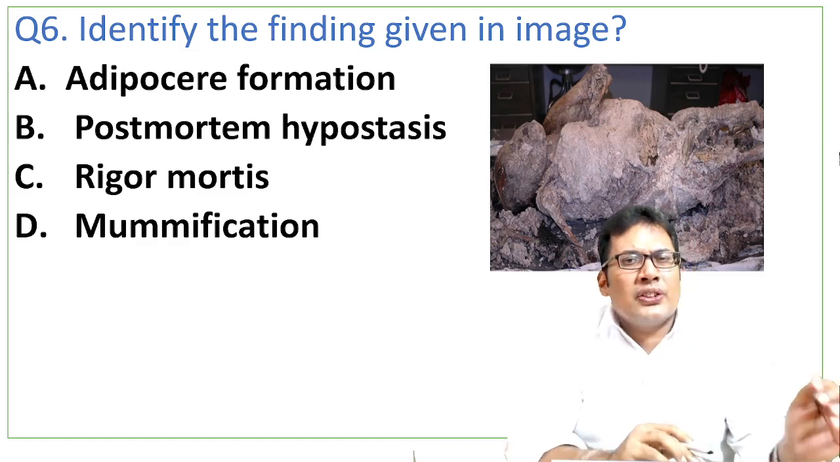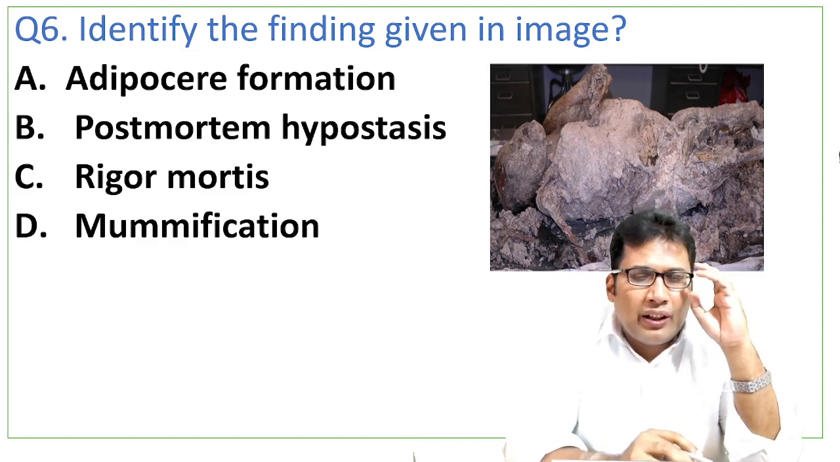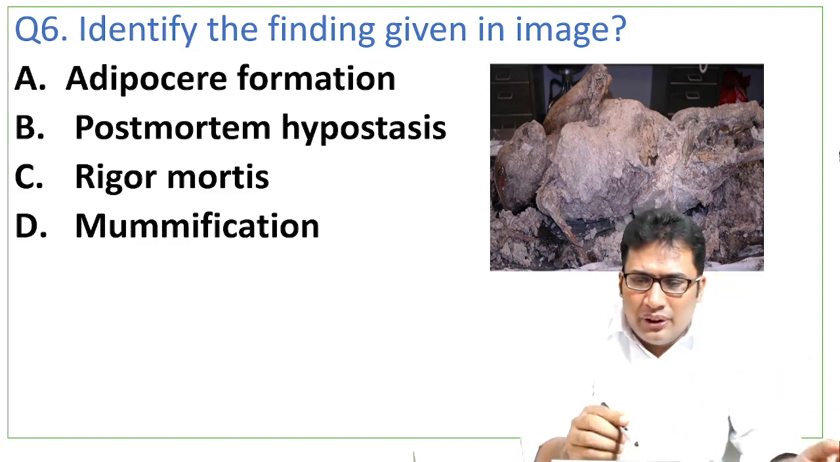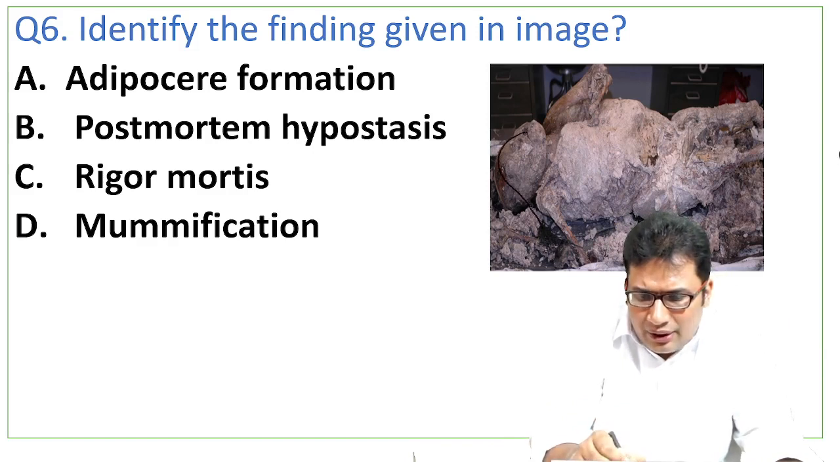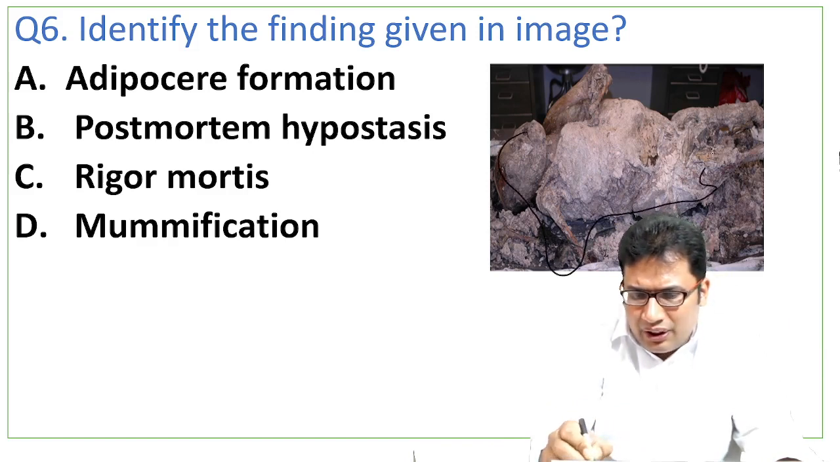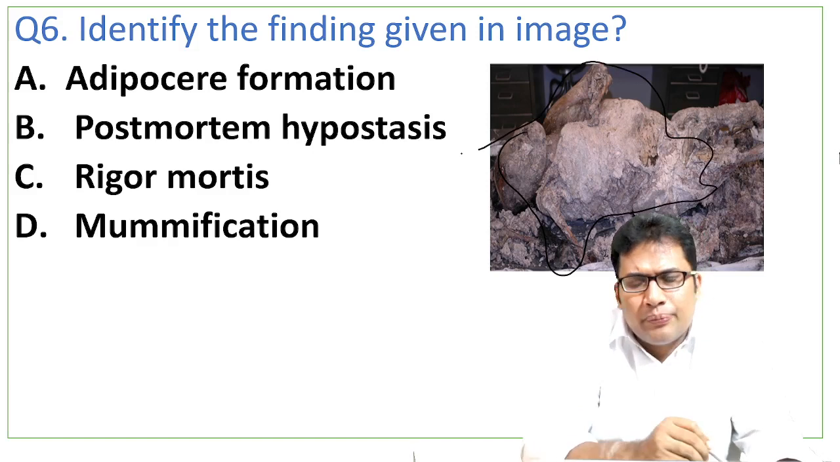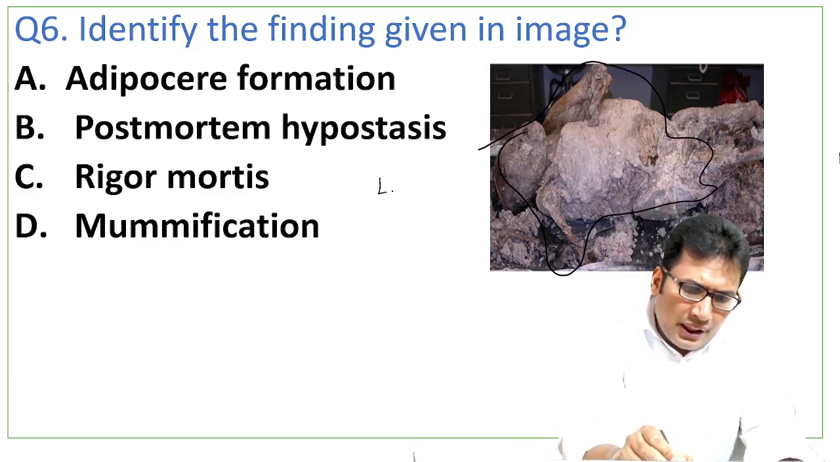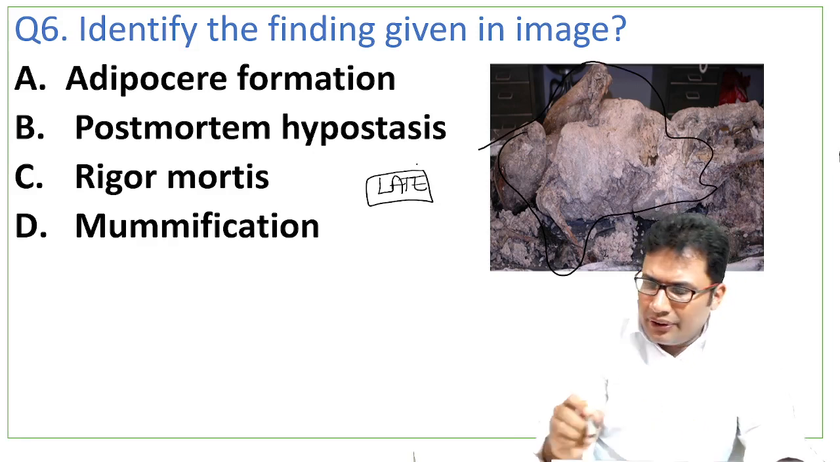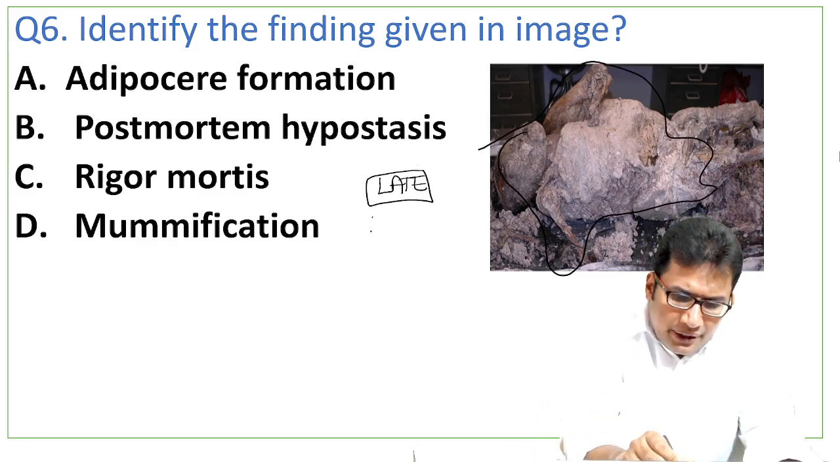Next, question number 6. Identify the finding given in the image. In this image, you can see a postmortem change. It is a late postmortem change, and it is white in color. It commonly occurs over the fatty tissues.